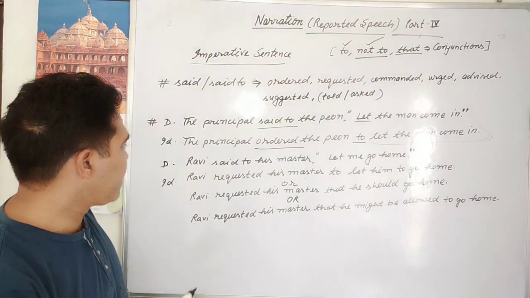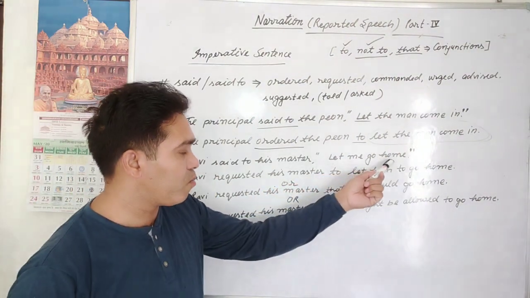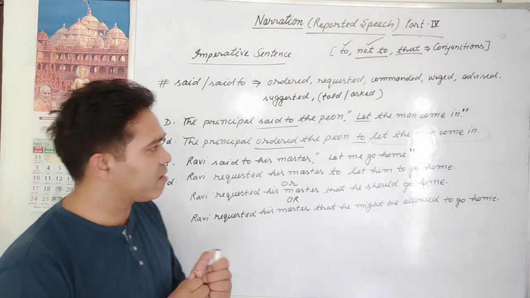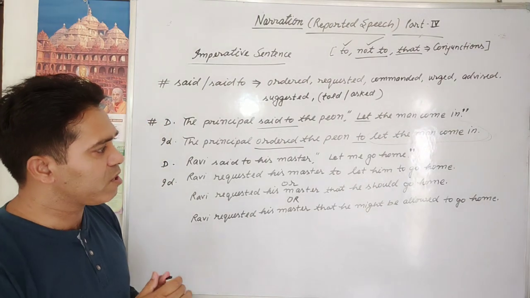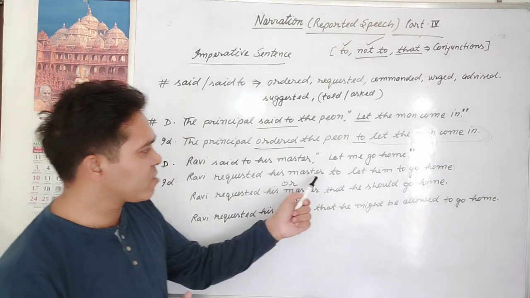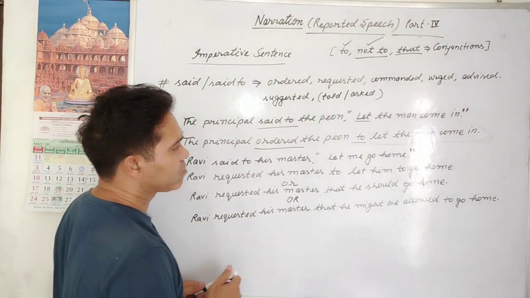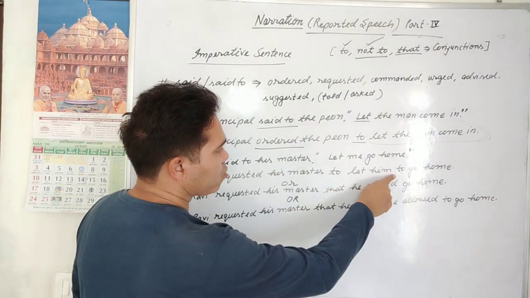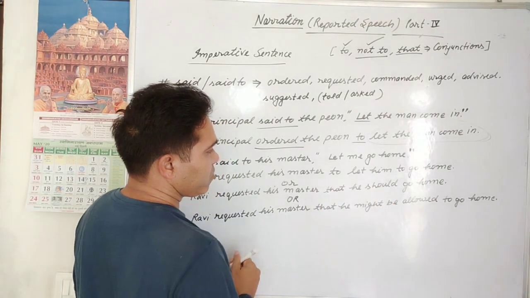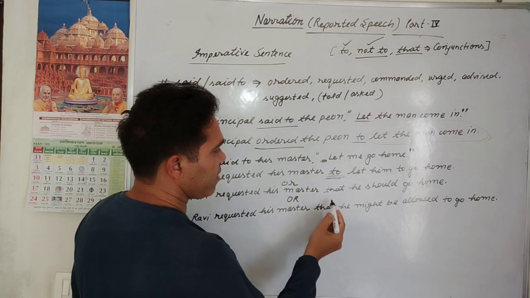Next, Ravi said to his master, let me go home. There are three methods we can make it. First: Ravi requested his master to let him go home. Remember this, to let him go home.